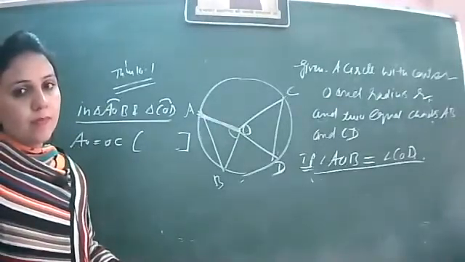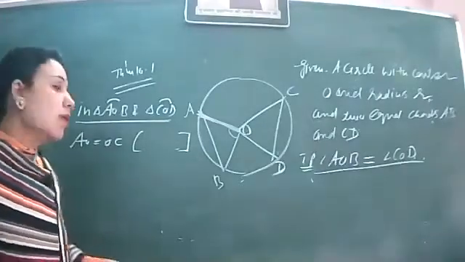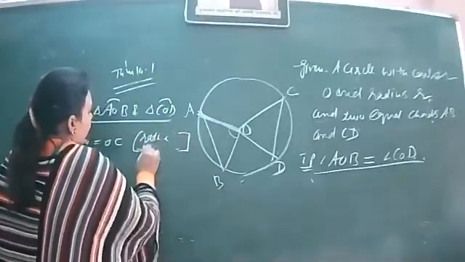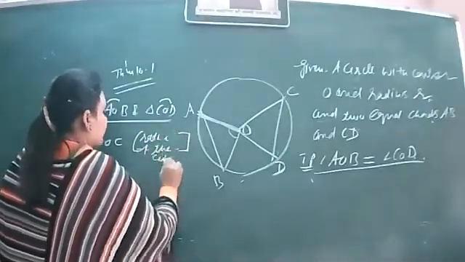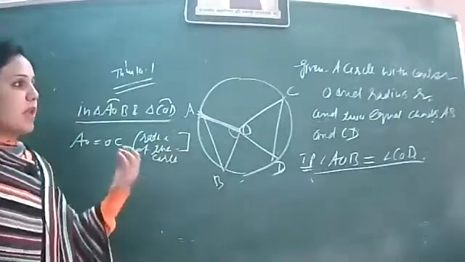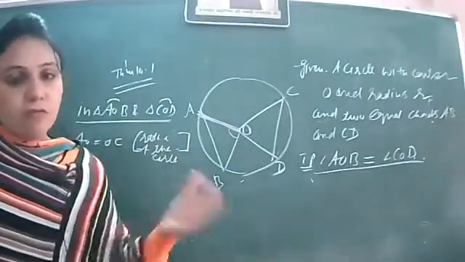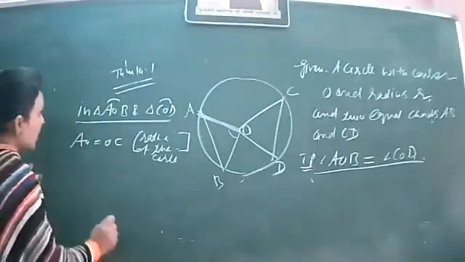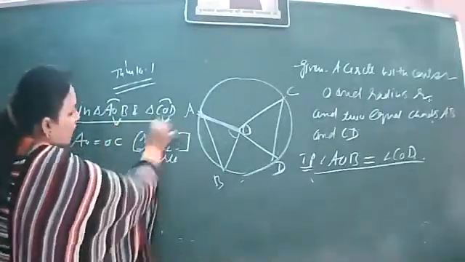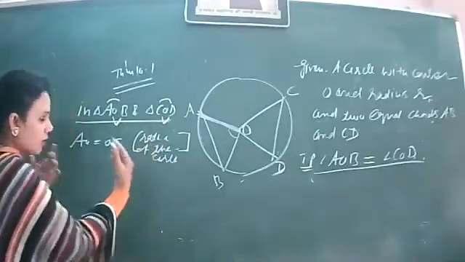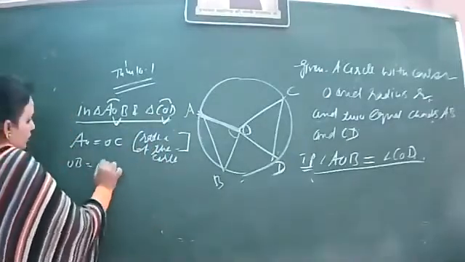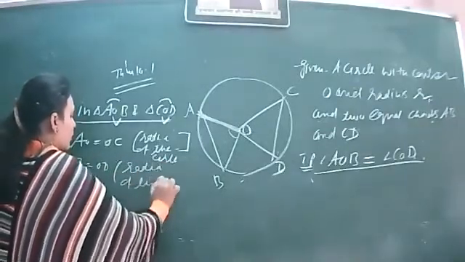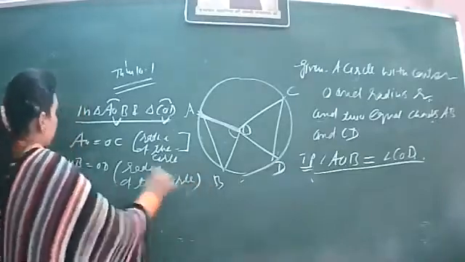Ma'am, both are the radius of the circle. Exactly, they are radii of the circle. And we know that the radius of the circle remains identical from wherever point we are taking, right? So next I am taking OB equal to OD with the same reason, because they too are the radii of the circle.